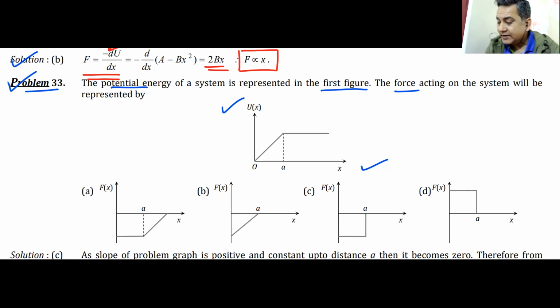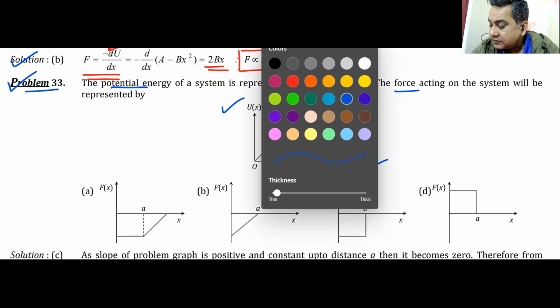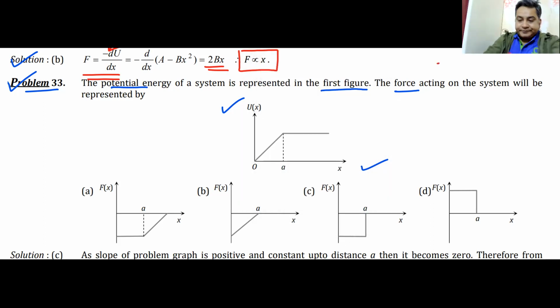And the reason behind it, let me change the color of the pen. Let me get it to red. Okay. Tell me, what is the answer? A, B, C or D? C, sir. D, C. C, right? C is the correct option. Well done. Tell me how it is C. Why it is C? How and why?